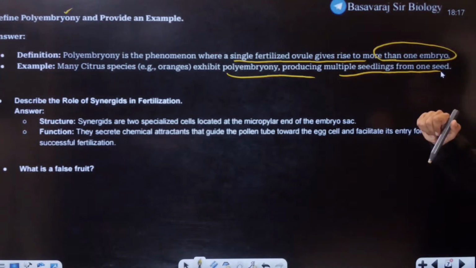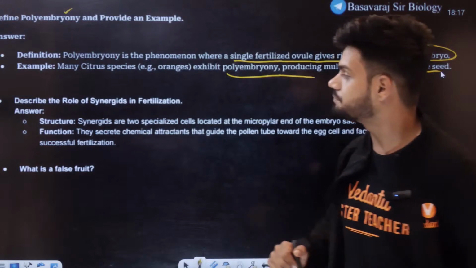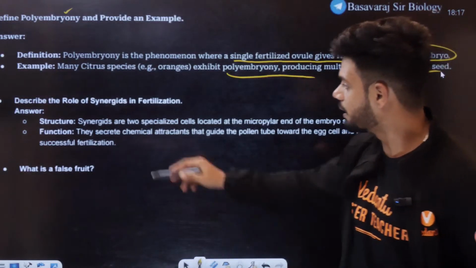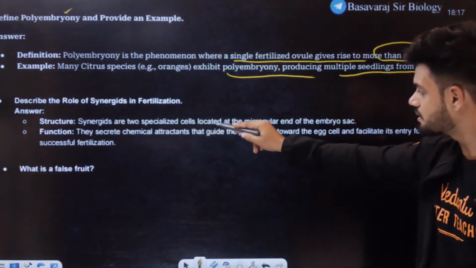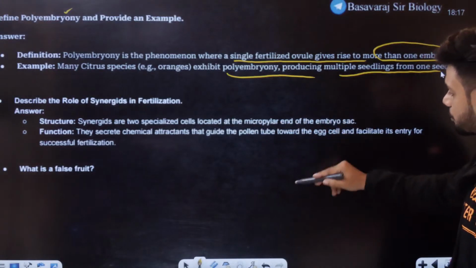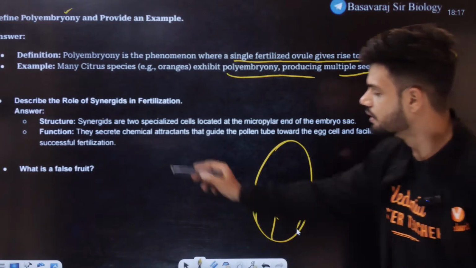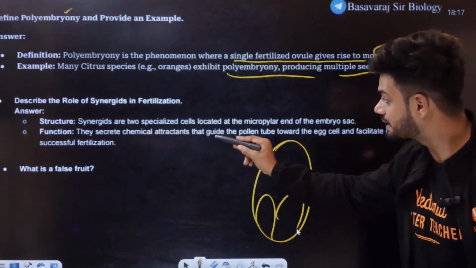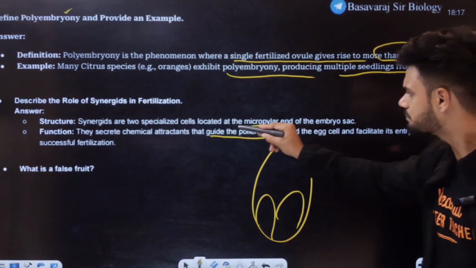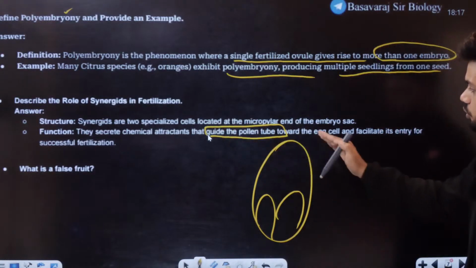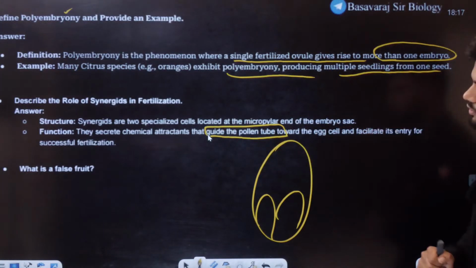That is polyembryony. Now, what is the role of synergids? They ask this. Synergids, what are they? Synergids are two specialized cells located in the micropylar end of the embryo sac. In this embryo sac, there are two of them like this, synergids, right? They secrete chemical attractants that guide the pollen tube. This is the main line: guide the pollen tube towards the egg and facilitate the entry of the pollen tube.